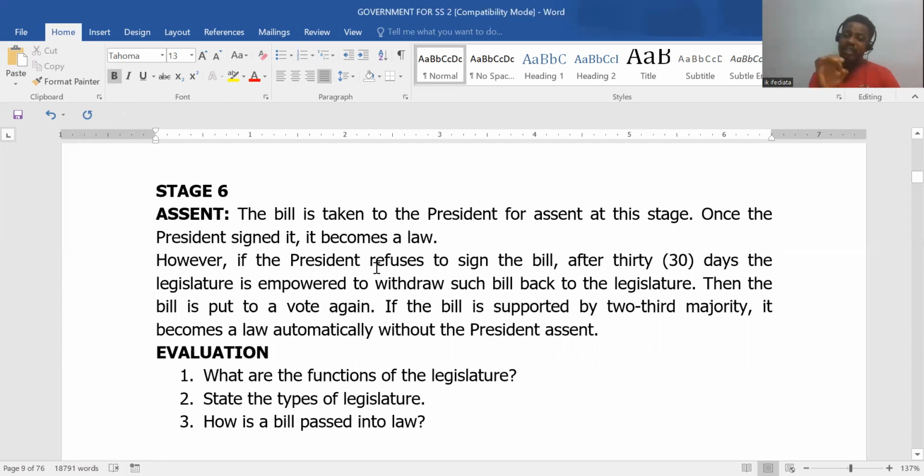Now, if after 30 days the president doesn't sign, the lawmakers have the capacity to withdraw such a bill back to their office, and they will vote on it again. And if 2/3 of them agree on it, that bill can become a law.